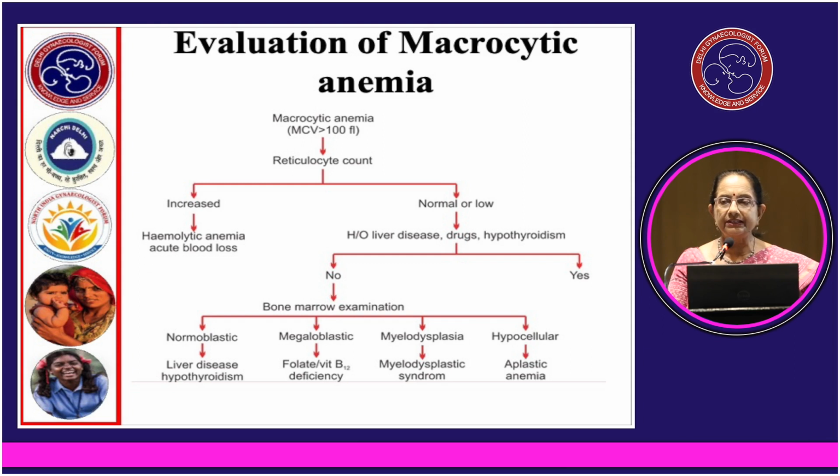If no such history is there, then bone marrow examination is ordered, which may tell us whether the bone marrow is normoblastic, which points to liver disease and hypothyroidism. If it is megaloblastic, then folate or vitamin B12 deficiency is suspected. A myelodysplastic bone marrow will show myelodysplastic syndrome, and a hypocellular bone marrow will tell us about aplastic anemia.